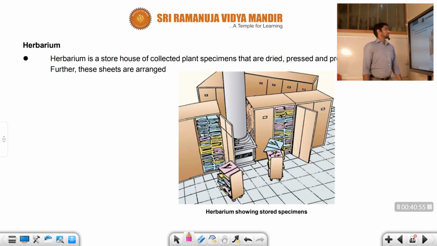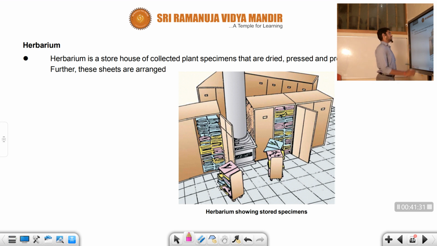Right? The next important thing is the herbarium. You already know that the herbarium holds dried specimens of plant species preserved on herbarium sheets, right? The herbarium gives an idea about what type of plant it is, its scientific name, its morphology, what type of root system and what type of leaf it has. From top to bottom, whether a flowering or non-flowering plant, we can easily predict it with the help of the herbarium.